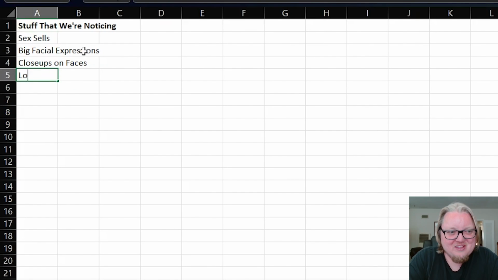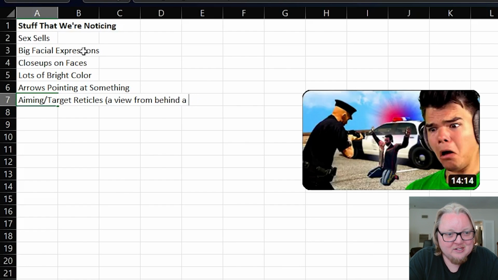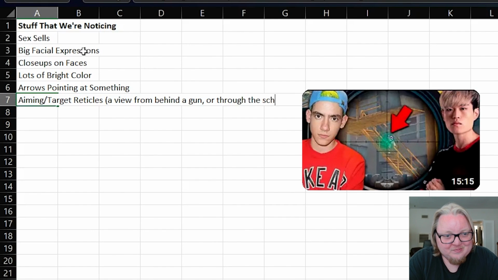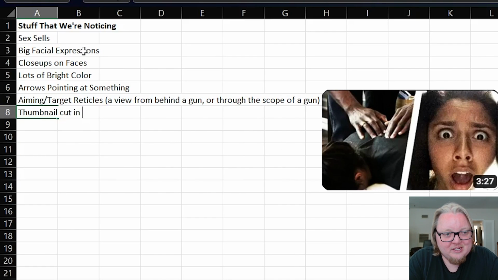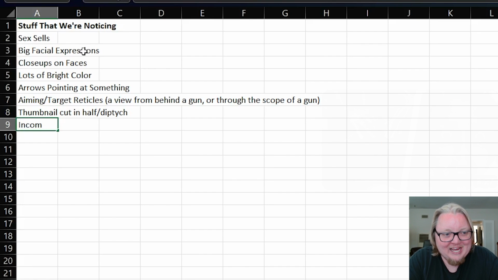Stuff that we're noticing. Lots of bright color. Arrows pointing at something. Aiming, target reticles, so a view from behind a gun or through the scope of a gun. Thumbnail cut in half, what I call a diptych, and then incomplete actions.